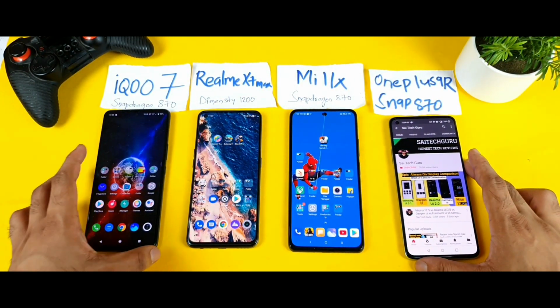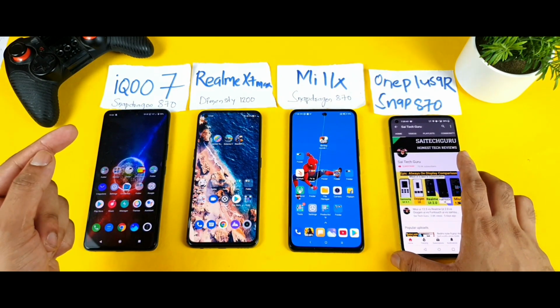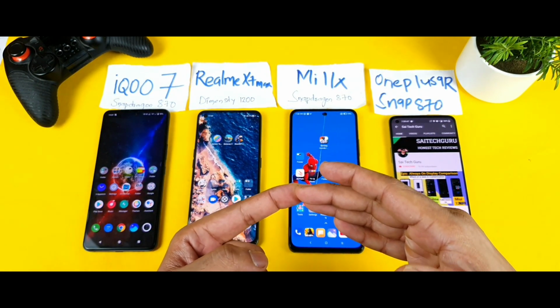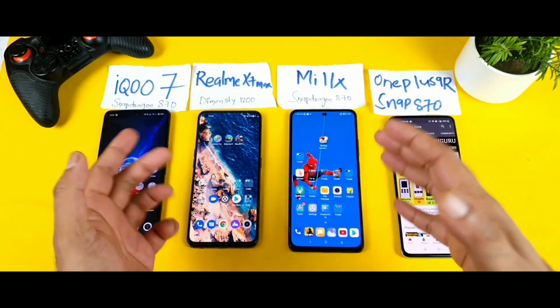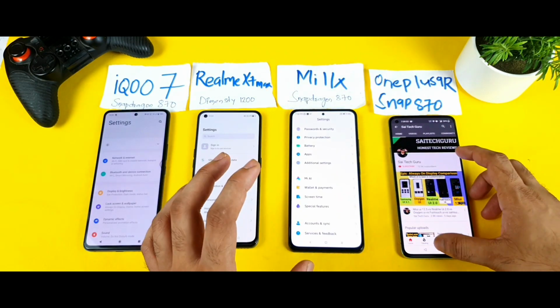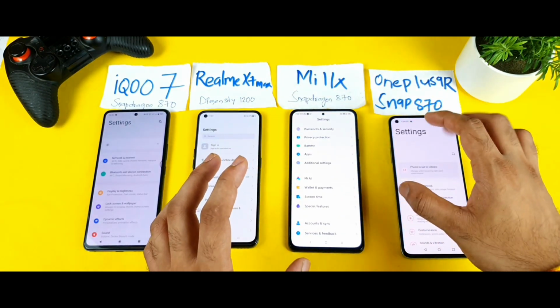So first let's get started with the 4D vibration. The first main thing is customization. I mean, which phone has better customization in terms of the 4D vibrations and haptic feedbacks. So let's go to the settings in all the phones, and I'll show you which phone has better haptic feedback options.